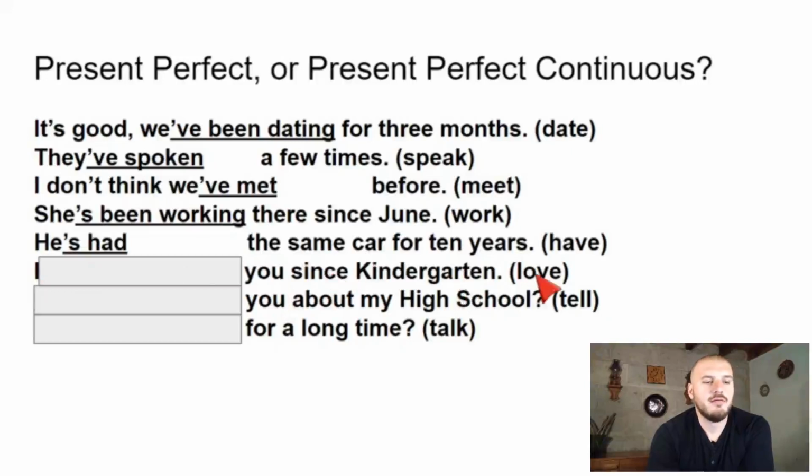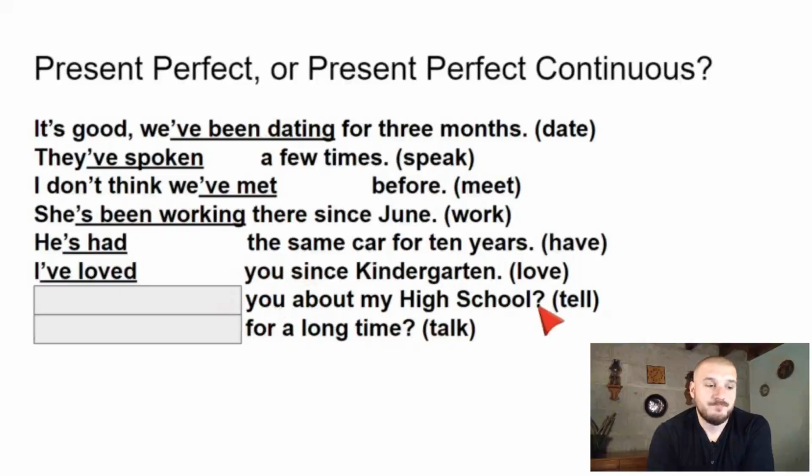"I, you, since kindergarten." Love. Okay. Love is one of these verbs where it depends on the context. You can say loving, or you can say loved. What do you think makes more sense here? Te he amado desde kinder, or te he estado amando desde kinder? Amando, loving, kind of has this connotation of physical love, like appreciating, or maybe even having relations with. So I think it's probably good to use present perfect simple. Okay? I have loved you, or I've loved you since kindergarten.